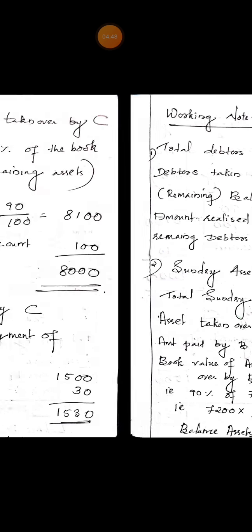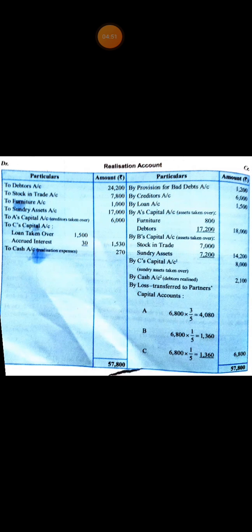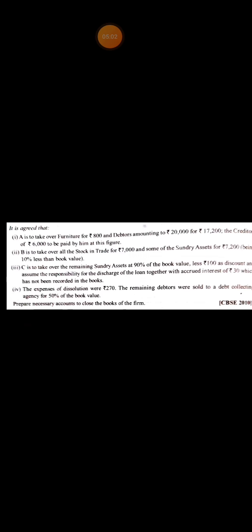Total amount payable by B is 14,200, which is credited to the realization account by B's capital account. Stock in trade 7,000, sundry assets 7,200, total 14,200.